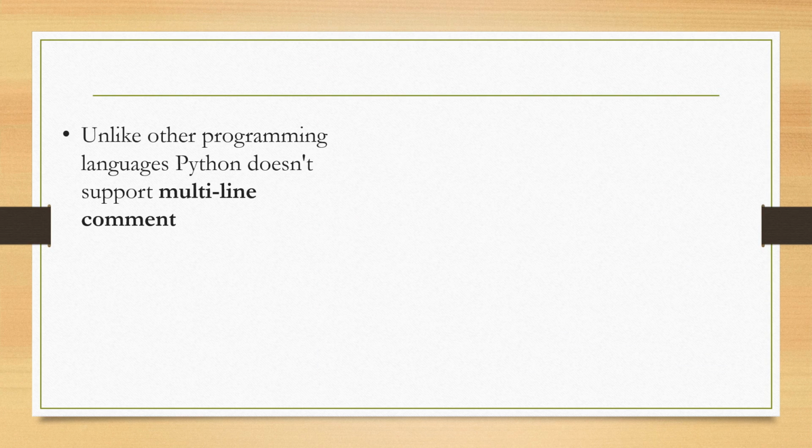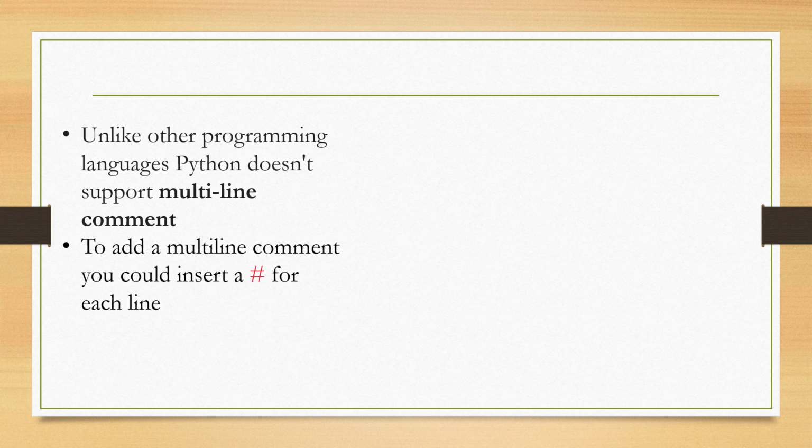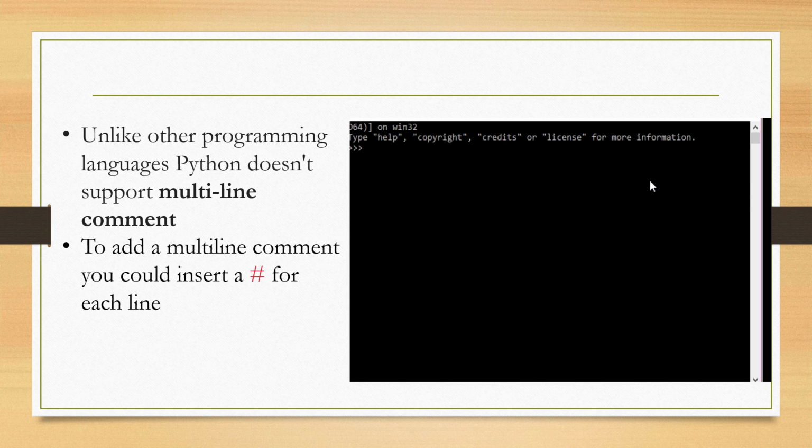Unlike other programming languages, Python doesn't support multi-line comments. To add a multi-line comment, you could insert a hash for each line. For example, here two lines are added with hash as a comment, and after that one print function is added with message hello world.